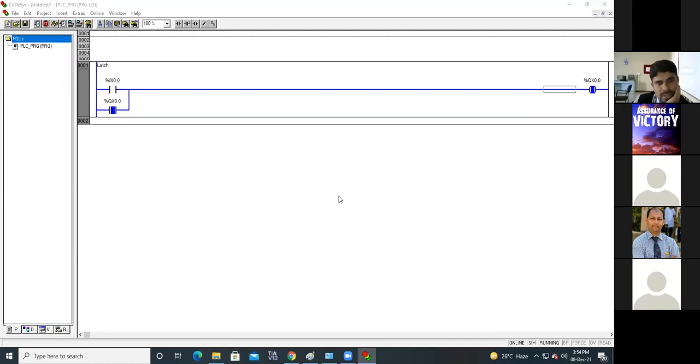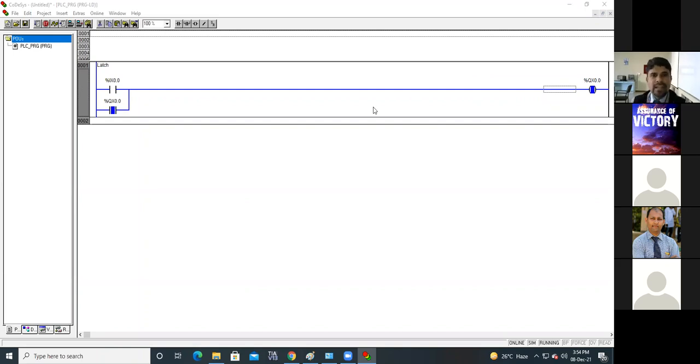If you are facing any problem in designing or any simulation issue, you can discuss with me. Okay. Now please, any one of you, or I will say all of you, please do one task. If I want to make it turn off, how to make it turn off? Please